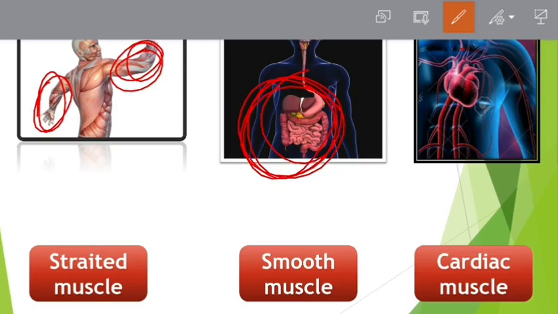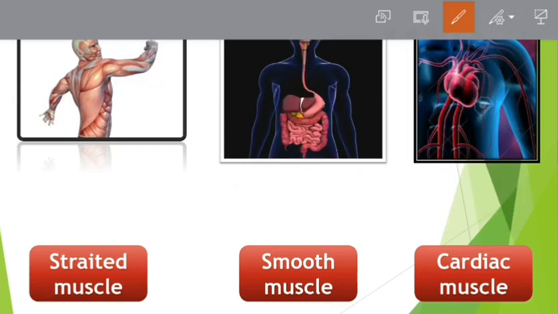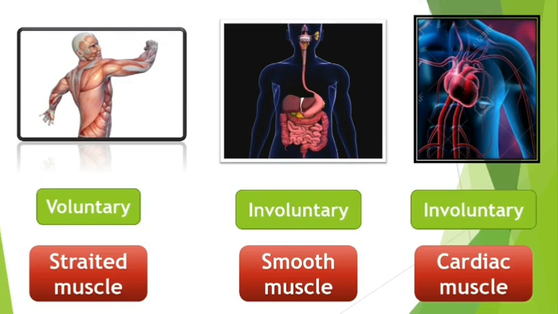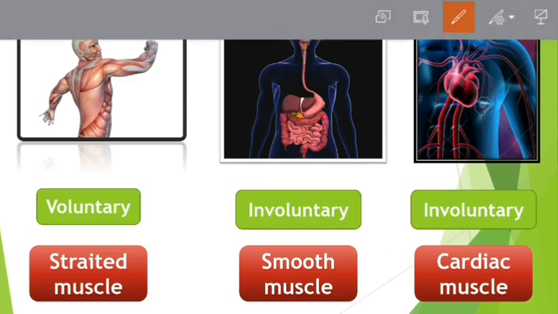Okay, so I said that we can move the muscles of hands and legs but cannot control the heart. So there are different types of muscle at different areas of our body. There are three different types of muscle. They are striated muscle, smooth muscle and cardiac muscle. Once again, striated muscle, smooth muscle and cardiac muscle. Now let's see where they are found.